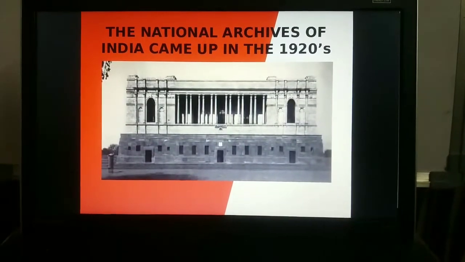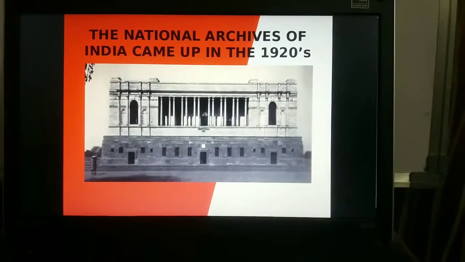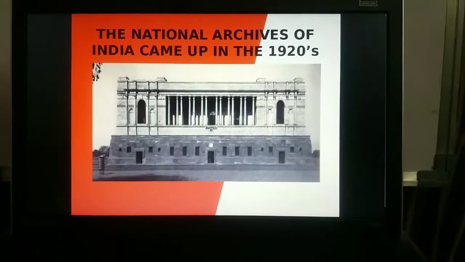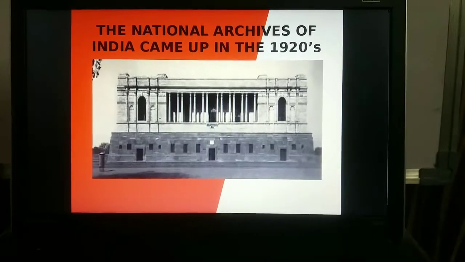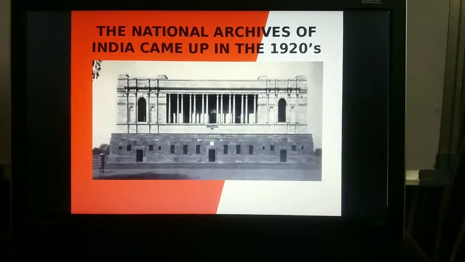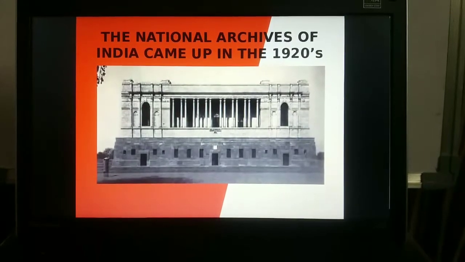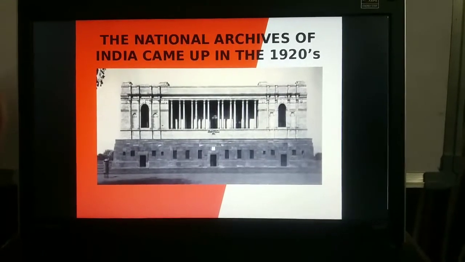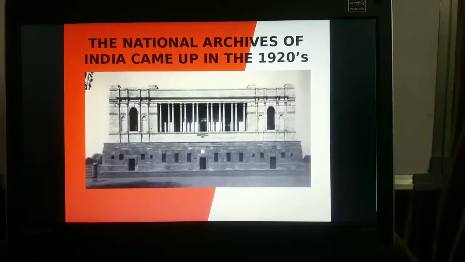Here they are trying to preserve the information in the important records, because so many things happened, and they are trying to restore the things which are important. Letters and memos that moved from one branch of the administration to another in the early years of the 19th century can still be read in the archives. Those archives are in India also.